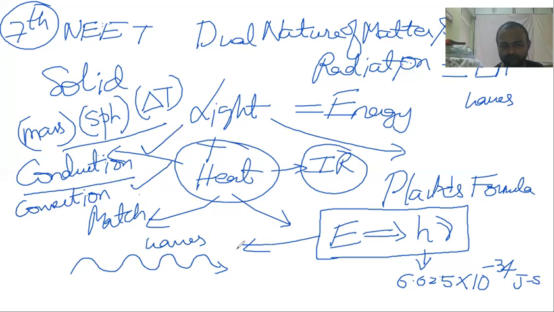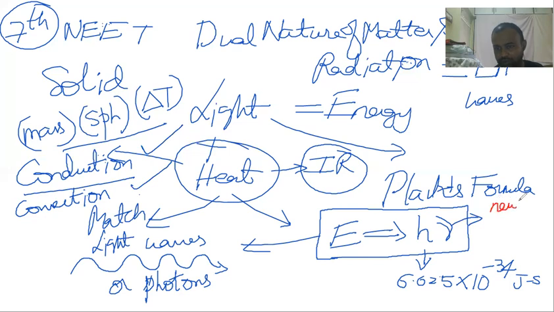Light travels in the form of photons, also called light waves. We call them light waves. Light always travels in the form of light waves, or another name is photons. That's why, in E equals h nu, h is the Planck's constant. Nu is what? Nu. Don't pronounce it as nu. Nu.